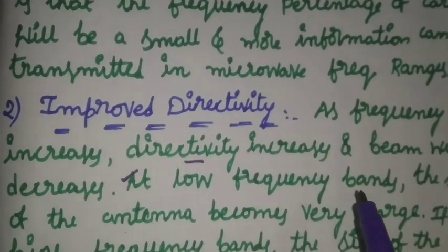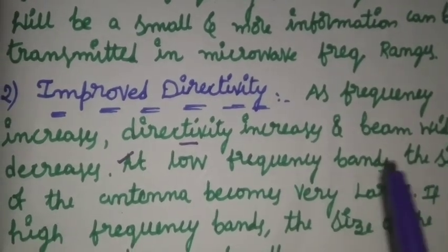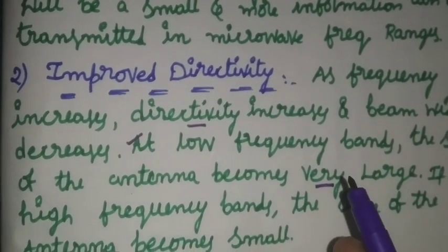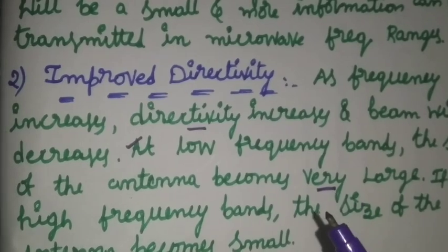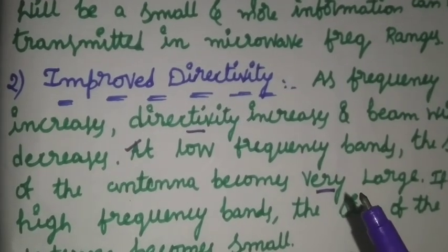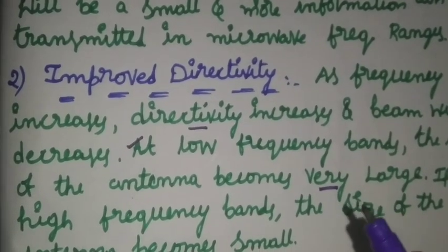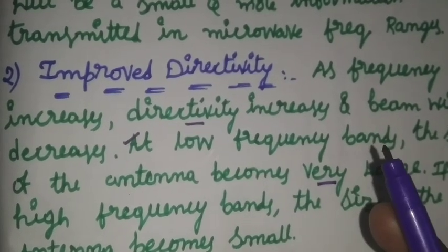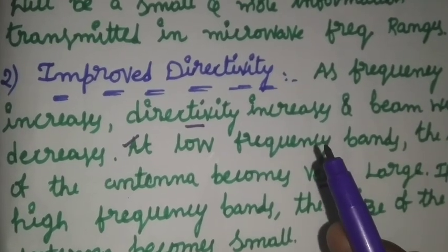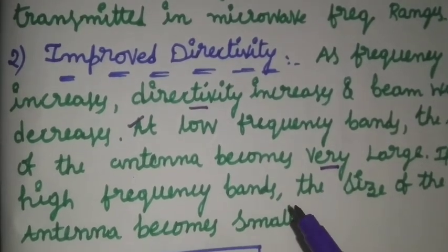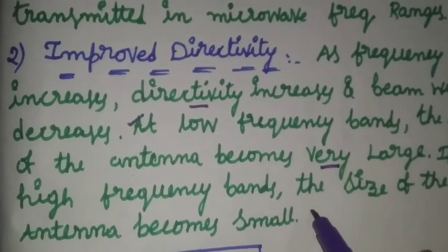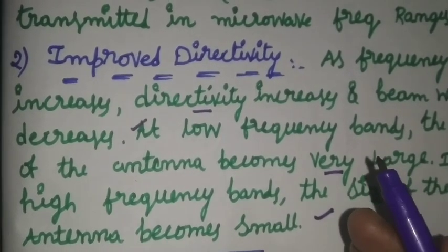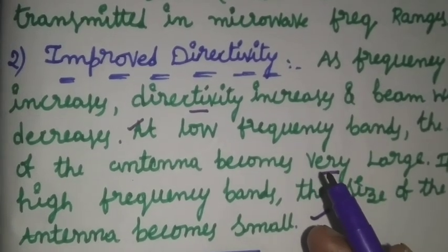At low frequency bands, the size of the antenna becomes very large. That means at lower frequencies we require large antennas. This is one disadvantage of other common bands compared to the microwave band. At high frequency bands, the size of the antenna becomes small. That means if we have high frequencies, then the size of the antenna becomes small.